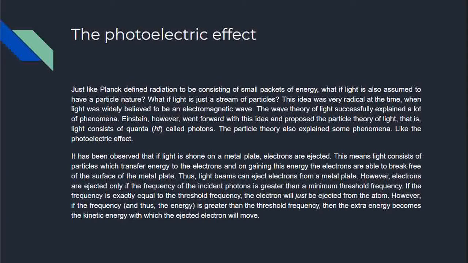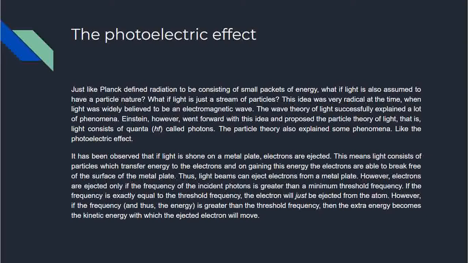That is, light consists of quanta hf called photons. He named the quanta photons. Photons are just the quanta of light. The particle theory also explained some phenomena like the photoelectric effect. It has been observed that if light is shone on a metal plate, electrons are ejected. This means light consists of particles which transfer energy to the electrons, and on gaining this energy, the electrons are able to break free of the surface of the metal plate.